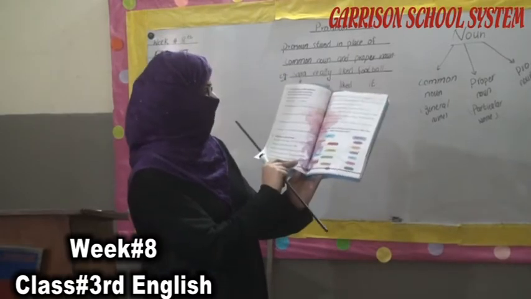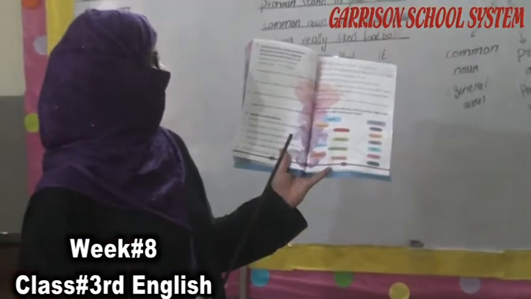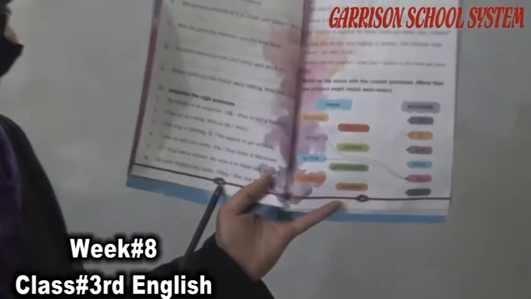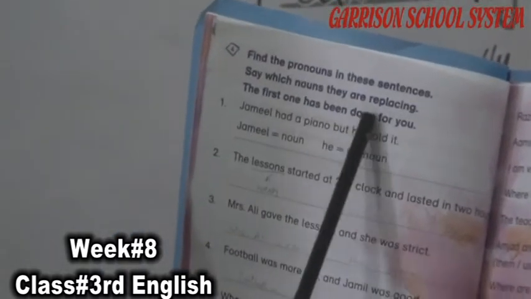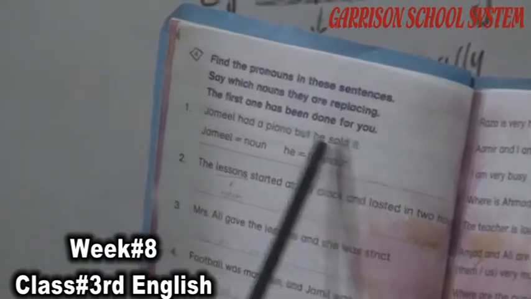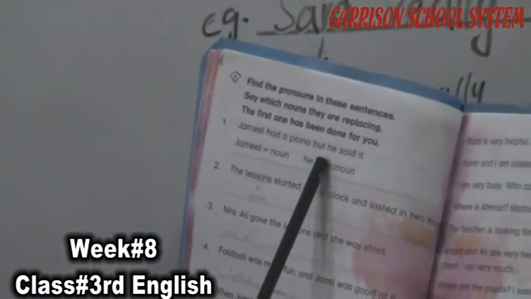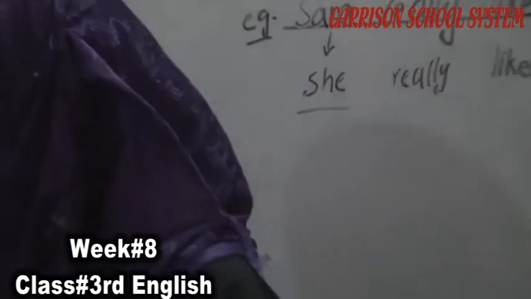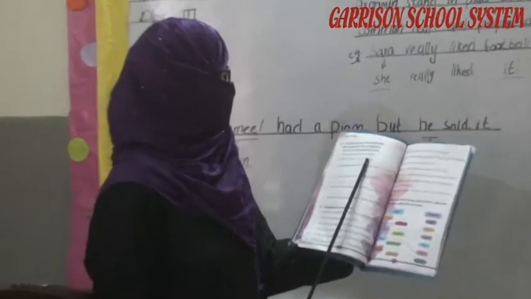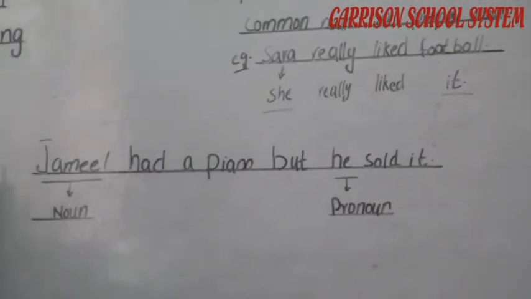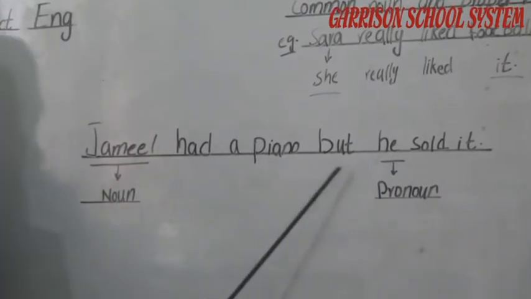Now the task that I am assigning to you is to complete these exercises. Now come on the next page, which is about page number 18. Find the pronoun in these sentences, see which noun they are replacing. The first one has been done for you. Like Jameel had a piano but he sold it. Now look at the page number 18. They are giving you an exercise on the page number 18. The first one is, for example, Jameel had a piano but he sold it. Means that Jameel had a piano but he sold it.